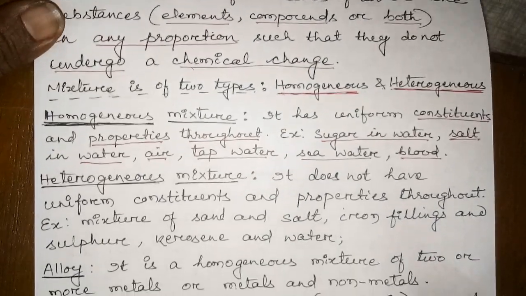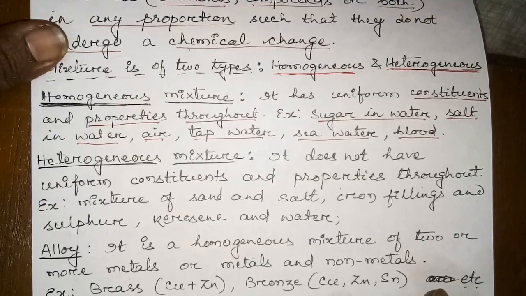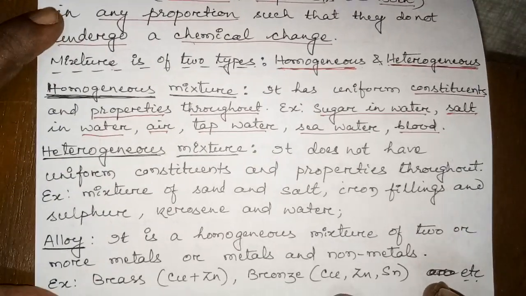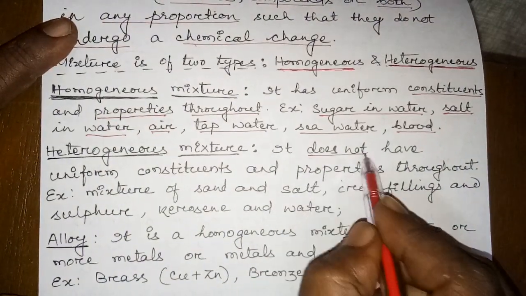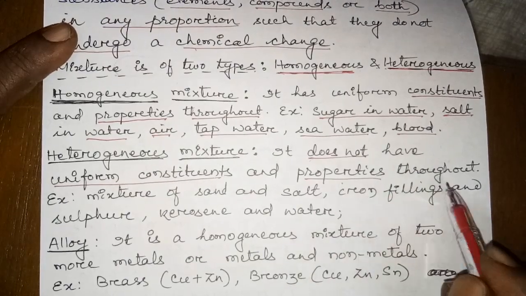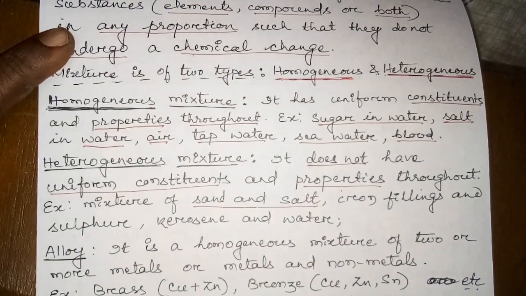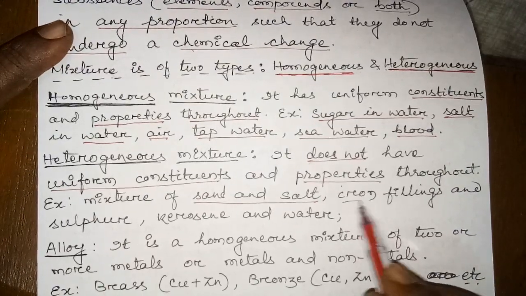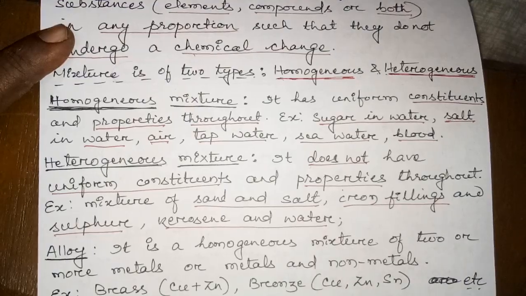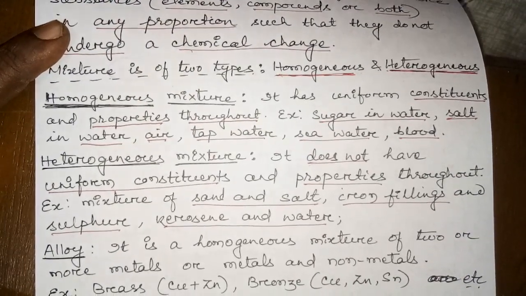Okay, now we'll discuss heterogeneous mixture. It doesn't have uniform constituents and properties throughout. Like homogeneous, it doesn't have uniform constituent and properties throughout. Example, a mixture of sand and salt, or iron fillings and sulfur, or kerosene and water. These are the examples to make you understand what is a heterogeneous mixture.